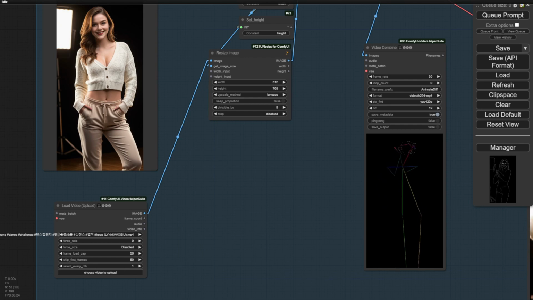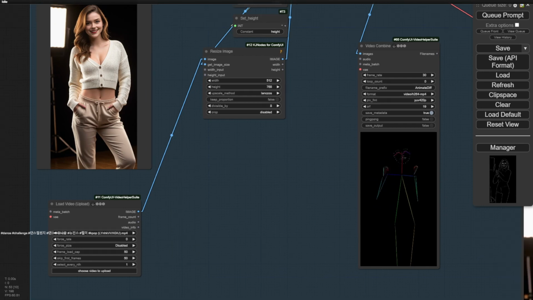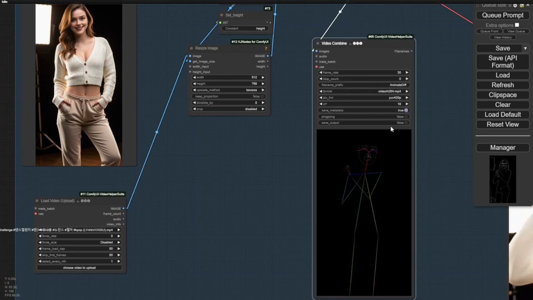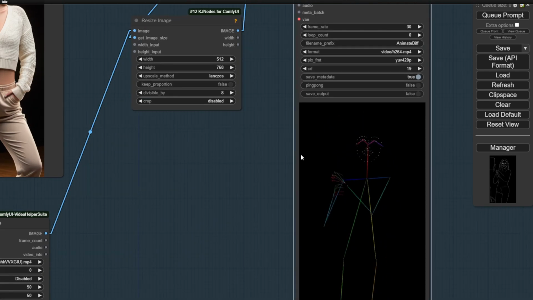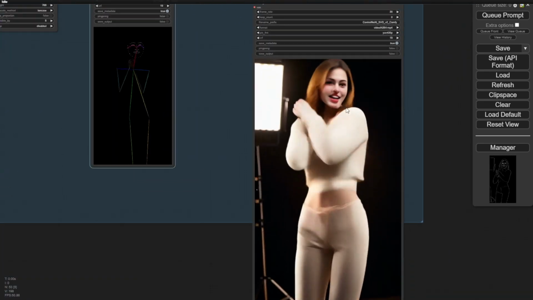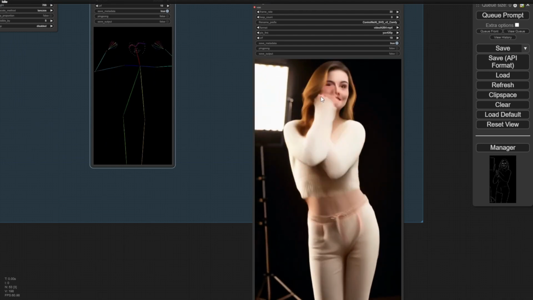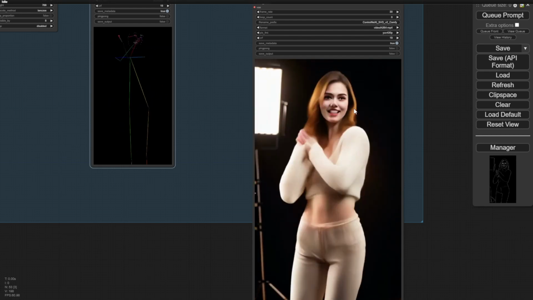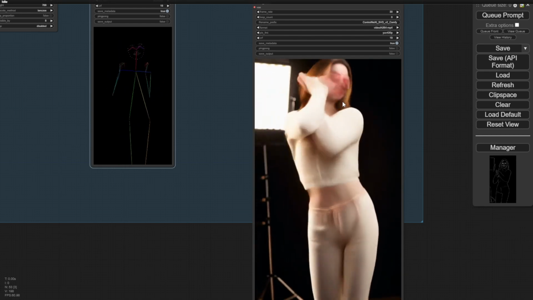As you can see, we have the ControlNet pose, or DW pose, I should say. And here we have all the processing, and this is the result. It looks like there's some bad movement in that hand across the face. Sometimes it happens in mimic motion as well. Maybe this will have to be fixed in the further workflow development of using ControlNeXt.